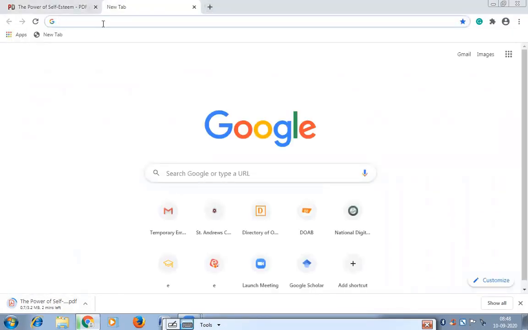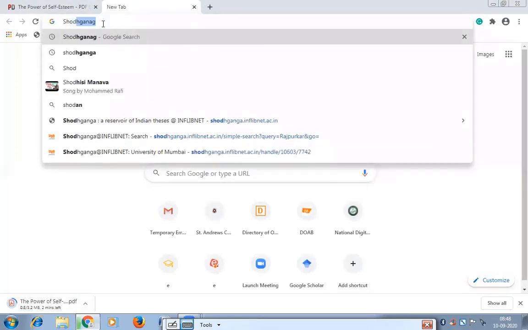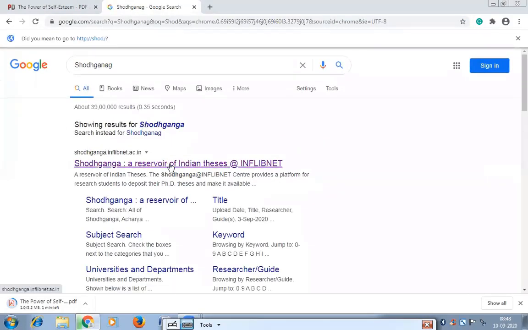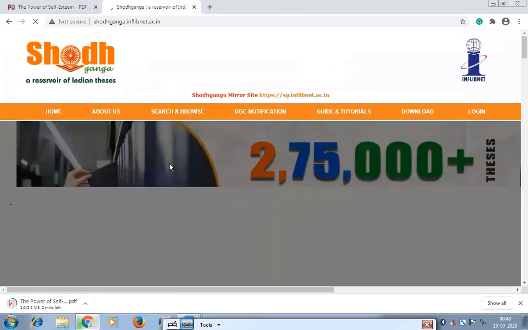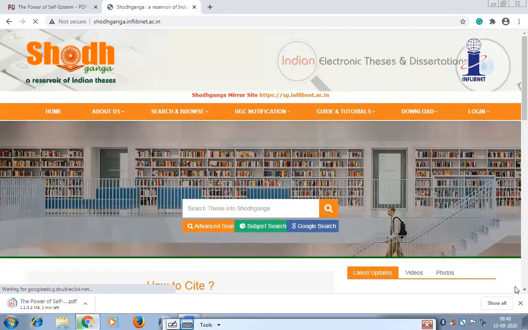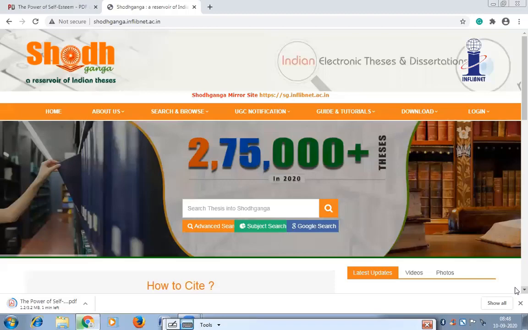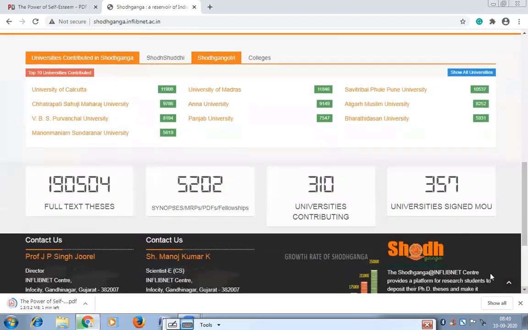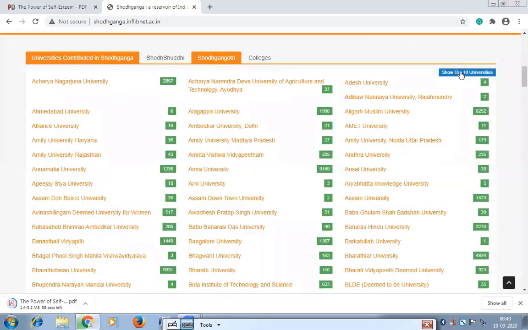Meanwhile, we'll see the next resource. The next resource is Shodhganga. Shodhganga, as I told you, is a reservoir of Indian theses and dissertations. Many universities are part of this Shodhganga repository. The universities have to make an MOU with Shodhganga. Then only can they upload their theses on Shodhganga.